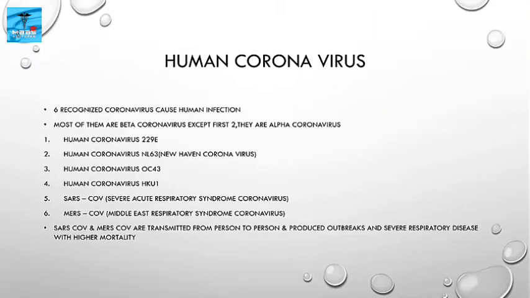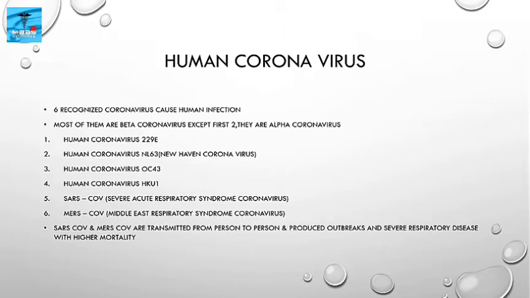Human coronavirus. Six recognized coronaviruses cause human infection. Most of them are Beta coronavirus except the first two, which are Alpha coronavirus. First, human coronavirus 229E. Second, human coronavirus NL63, also called New Haven coronavirus. Then human coronavirus OC43. Then human coronavirus HKU1.